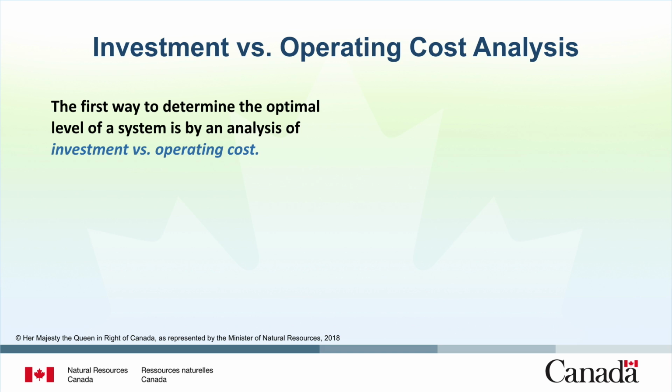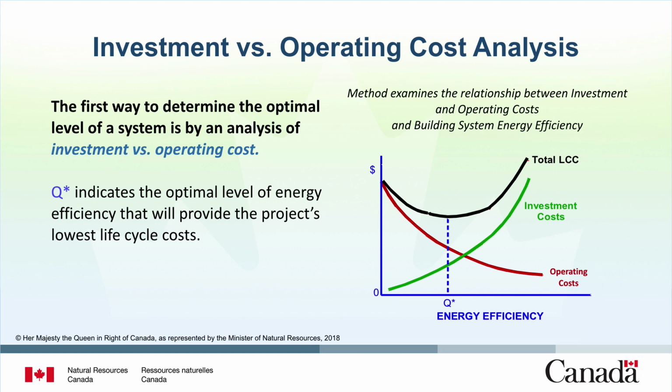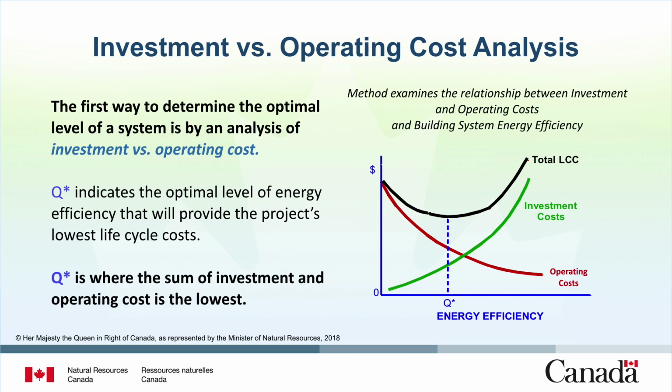The first way to determine the optimal level of a system is by the analysis of an investment versus operating cost. The x-axis of this diagram shows a range of energy efficiency levels for a particular facility, with energy efficiency increasing from left to right. The y-axis represents costs, including investment and OM&R costs. As the project's energy efficiency increases, operating costs decrease and investment costs increase. Q indicates the optimal level of energy efficiency that will provide the project's lowest life cycle costs. This point, Q, is where the sum of investment and operating costs is the lowest.